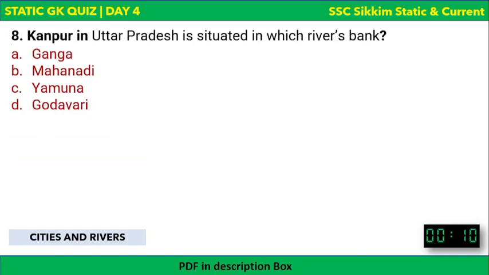Next, Kanpur in Uttar Pradesh is situated on which river's bank? The options are on the screen. Your time begins. Ganga, Mahanadi, Yamuna or Godavari? The time is over. The correct answer to this question is Ganga. Kanpur is on Ganga's river bank.